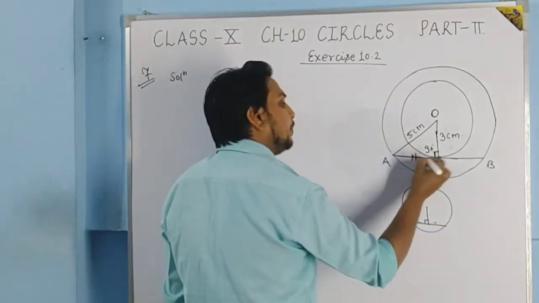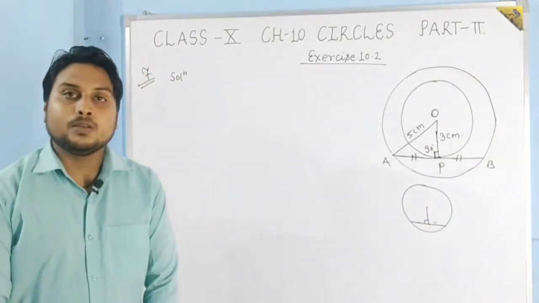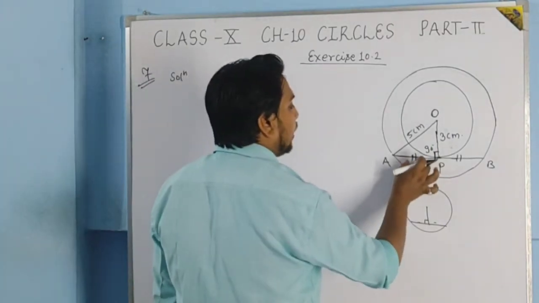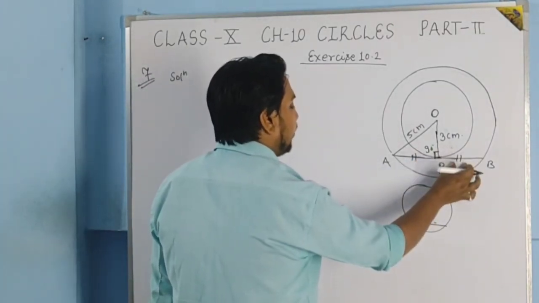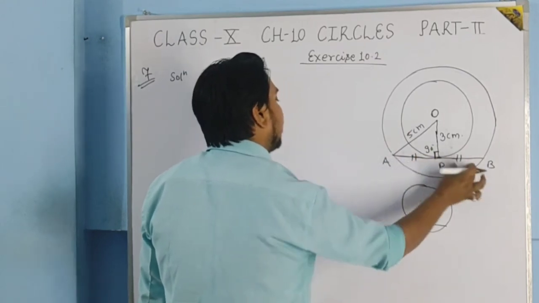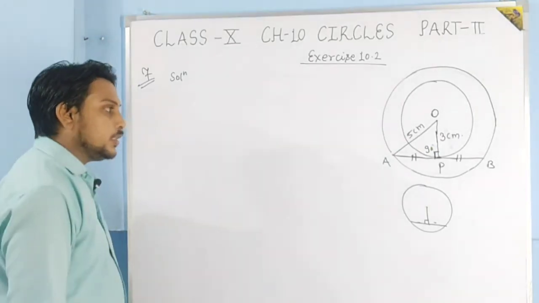Means AP will be equal to PB. So if somehow we get the value of AP, the same value will be of PB, and to find AB we have to add AP and PB. So this is the approach of solving this question.